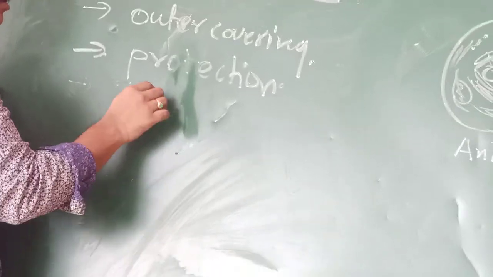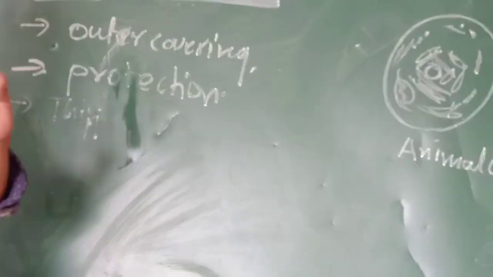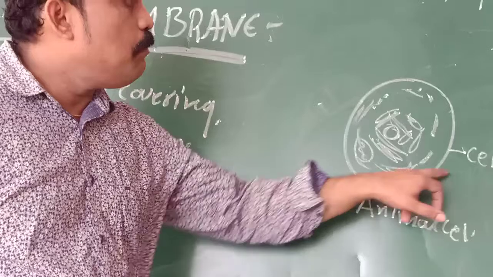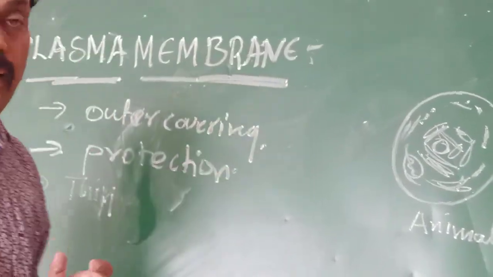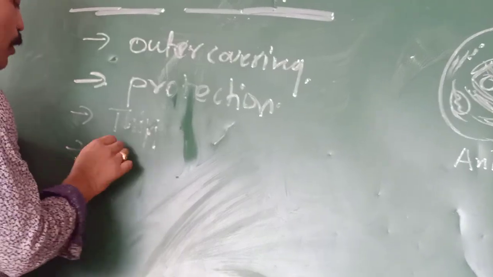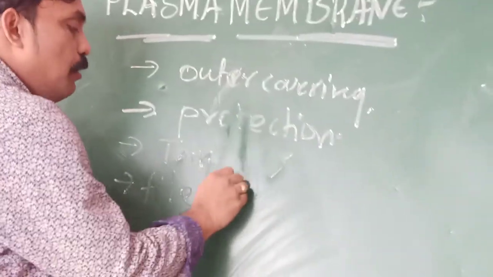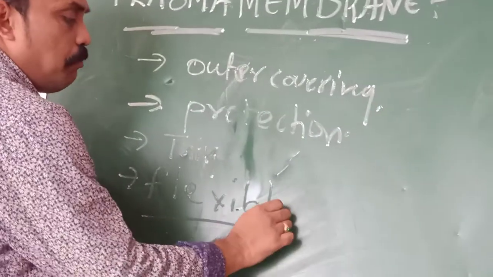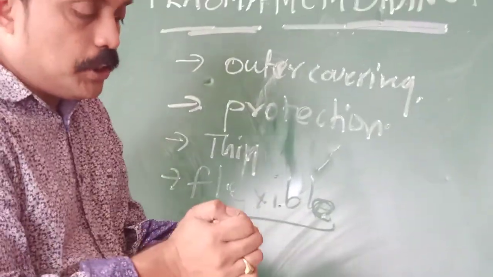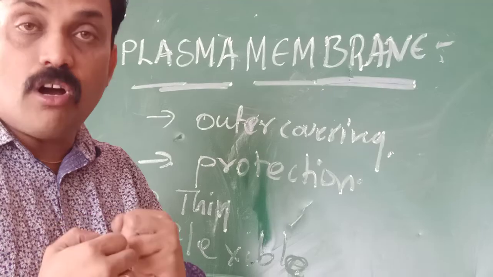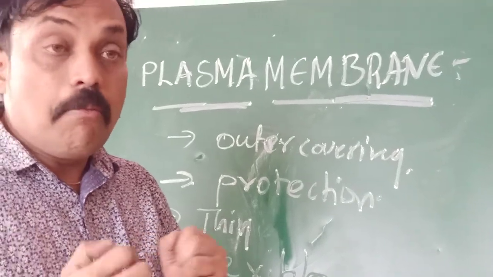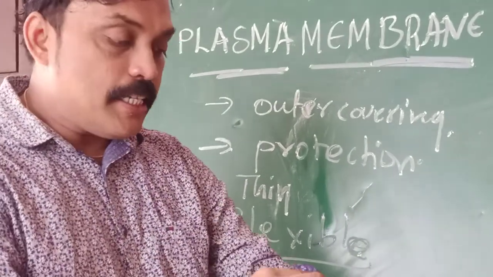Compare with what we already learnt about the differences between plant cell and animal cell. In an animal cell, the outer covering layer is the cell membrane. This cell membrane is very thin and flexible. What is the meaning of flexible? It easily changes its shape. The plant cell is rigid and strong and does not change its shape, but the cell membrane is flexible.